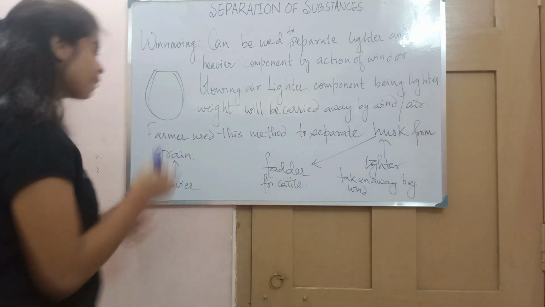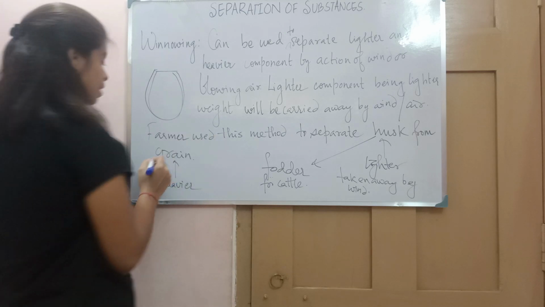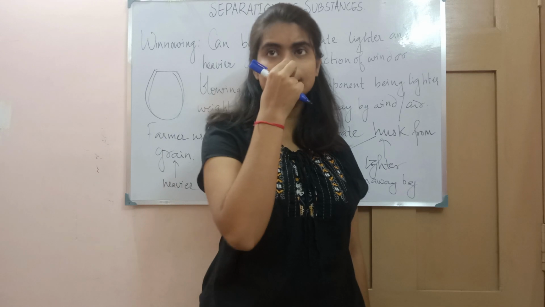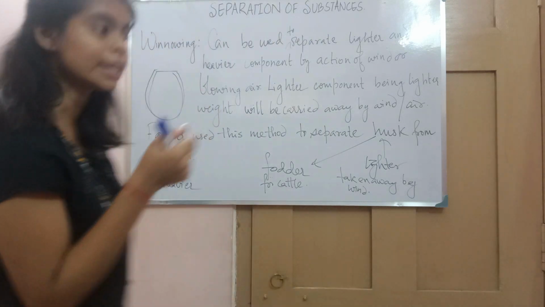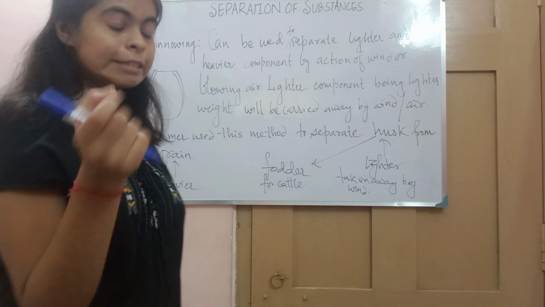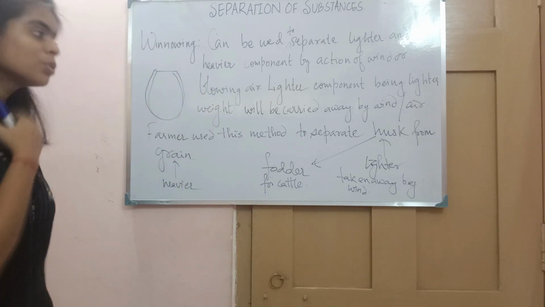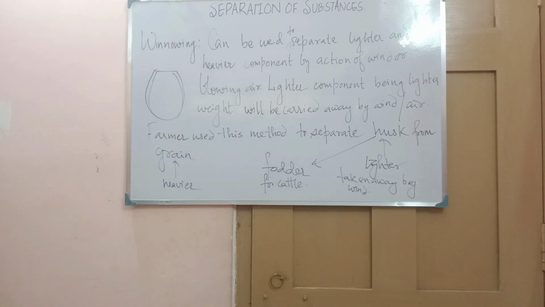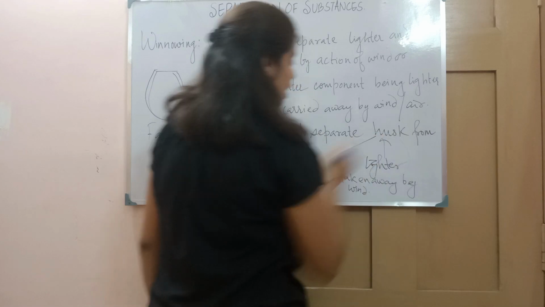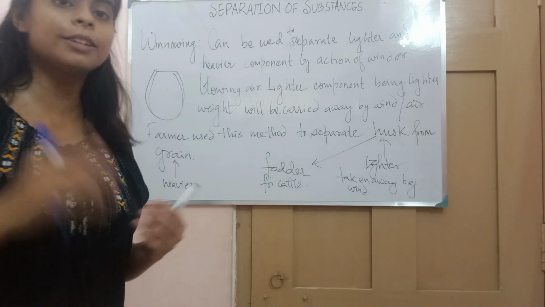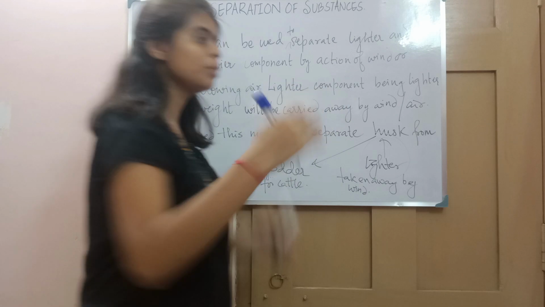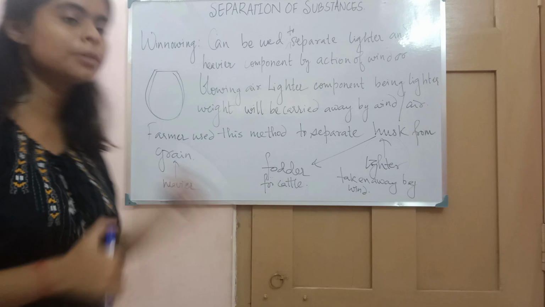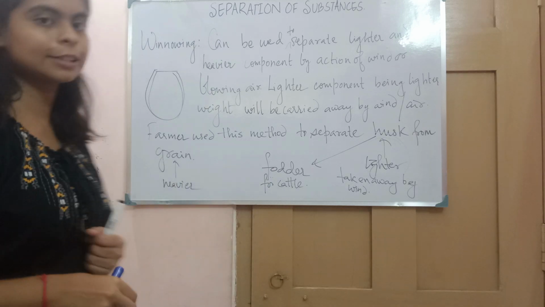Not only she, earlier the farmers also used this method to separate husk and grain. What is husk and what is grain? Have you ever seen that the husk is actually the outer covering of the grains? The yellow covering of the grains. Now you want to separate this husk, so the farmers use this winnowing method. Husk is lighter in weight, so it will be carried away by the wind and get accumulated somewhere else. And this husk is later used as fodder for the cattle.